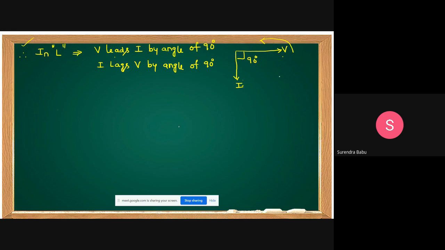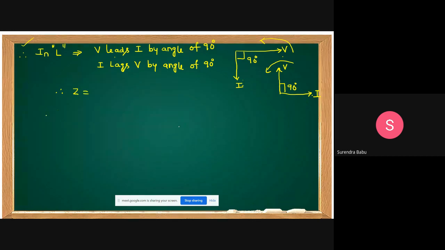Yeah, this phasor representation is correct, and this phasor representation is also correct. This is I, this is V. That is, I lags V by an angle of 90 degrees. Then, how to define impedance here?